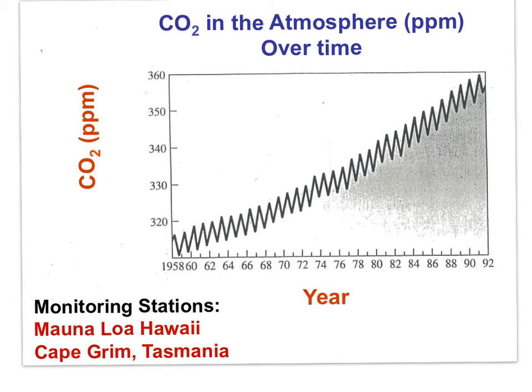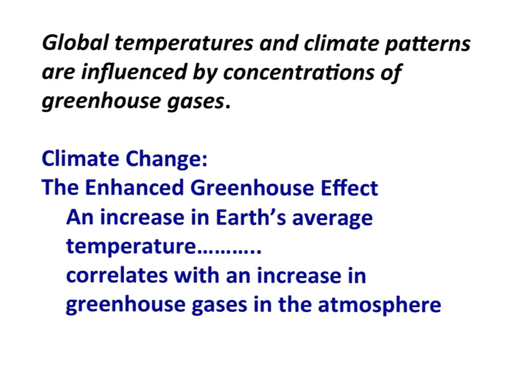15 degrees C is the Earth's average temperature, and global warming is an increase in the Earth's average temperature. So, global temperatures and climate patterns are influenced by concentrations of greenhouse gases, particularly carbon dioxide, methane, and water.